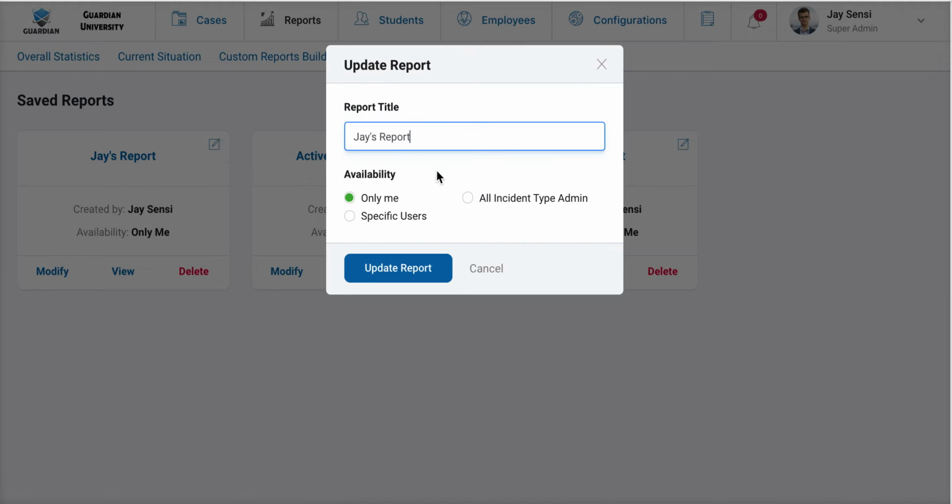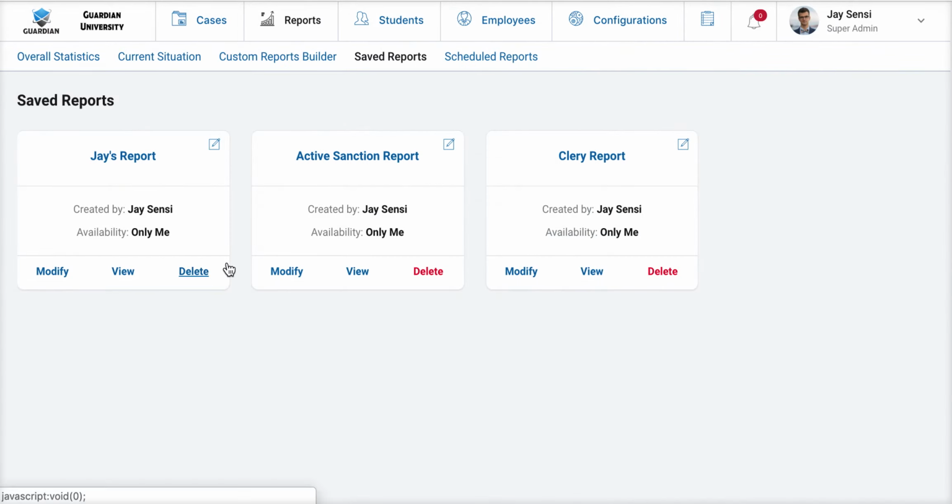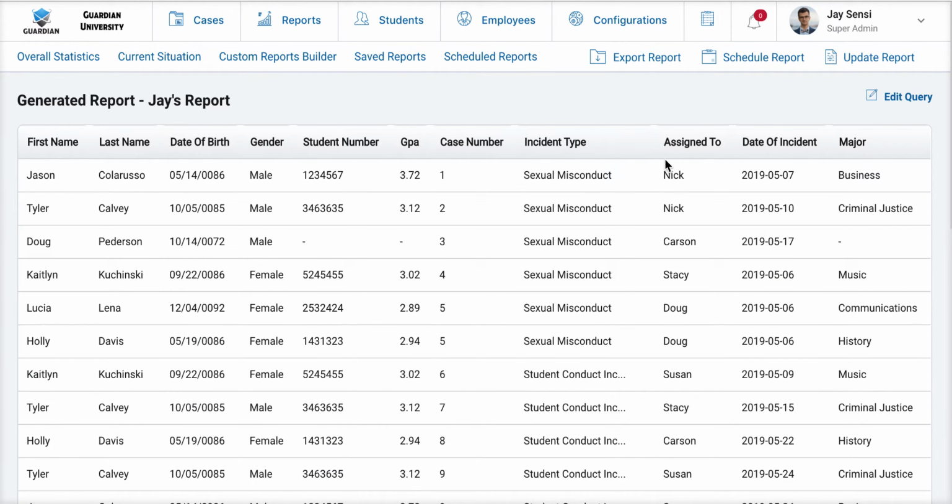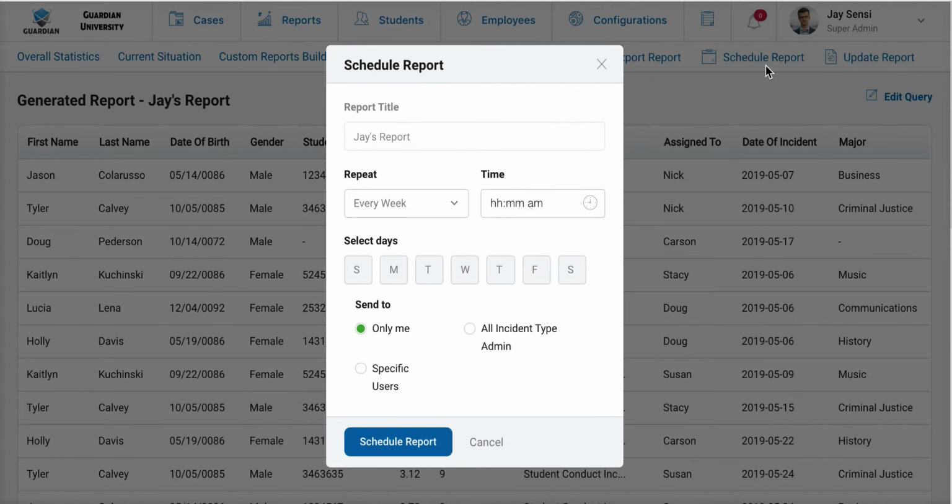Once a report is saved, I also have the ability to change the availability if I want to share it with other people or with my workflow admin. And then finally, once a report is saved, I have the ability to schedule a report. If I want to schedule a report, I can click Schedule Report, and keep in mind that in order to schedule a report, it first must be a saved report. I have already saved this report, so I'm going to go ahead and schedule the report.